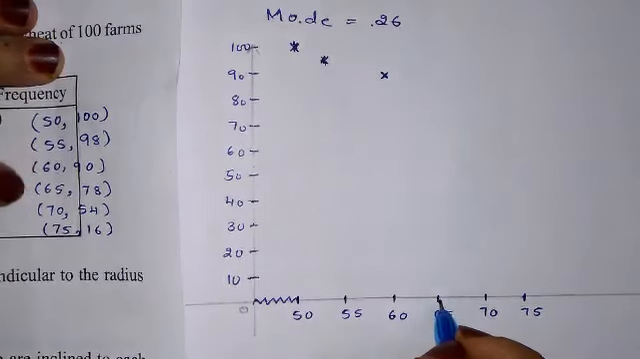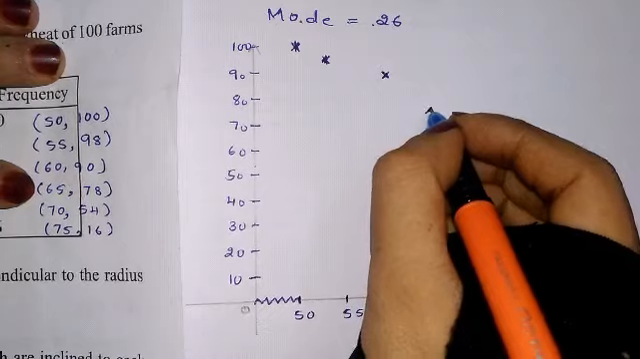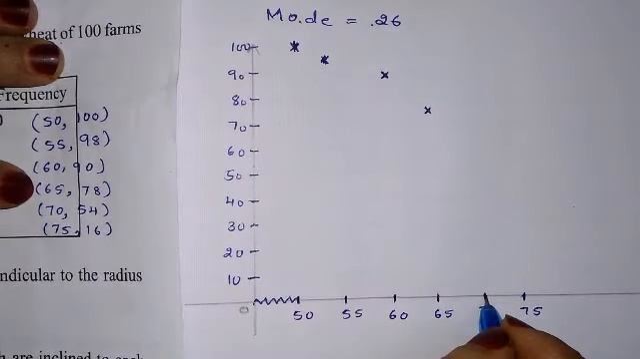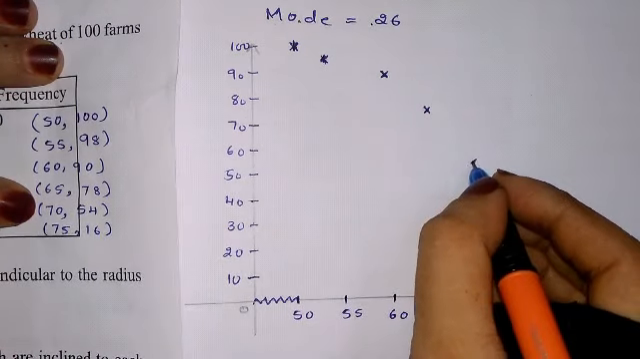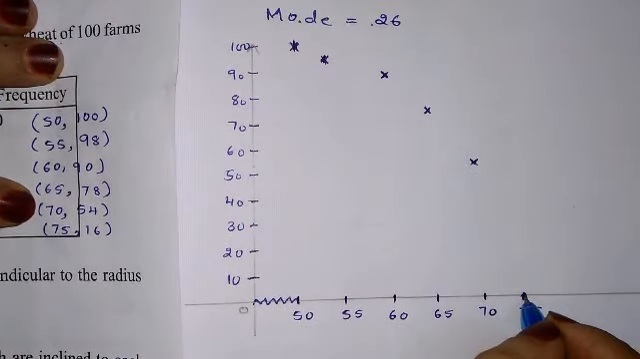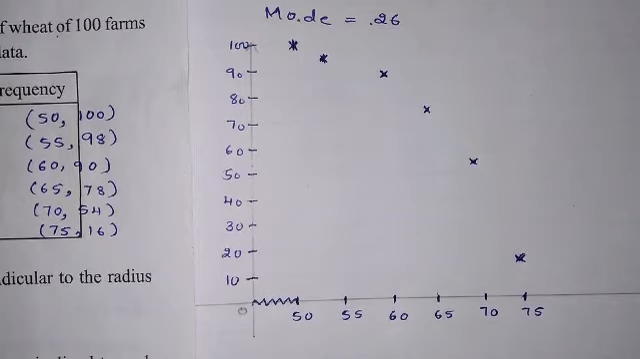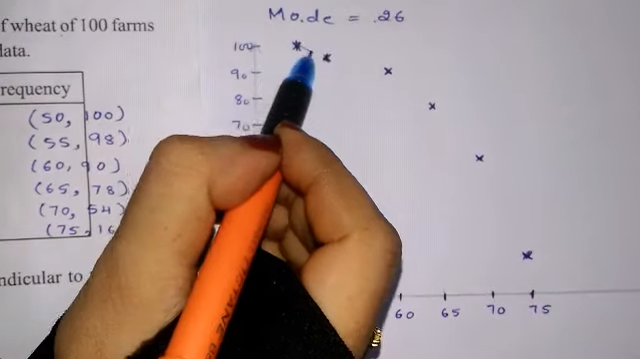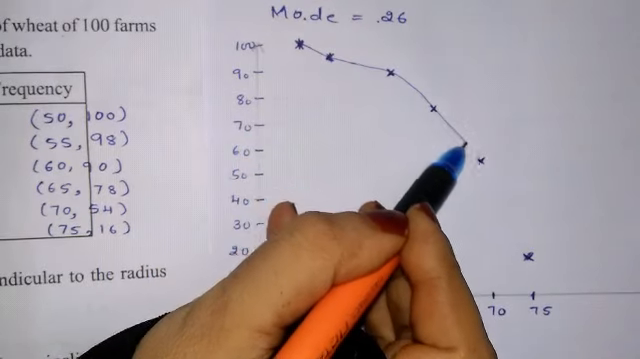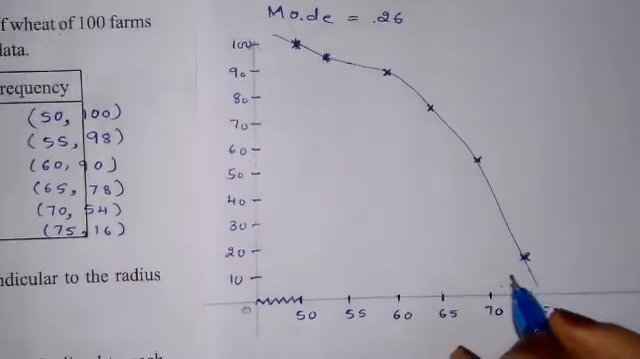Okay. X 65, Y 78. It's here around X 70, Y 54. X 75, Y 16. Okay. It's like freehand drawing. OG always freehand drawing. You should just simply join like this. And you have to write the points.